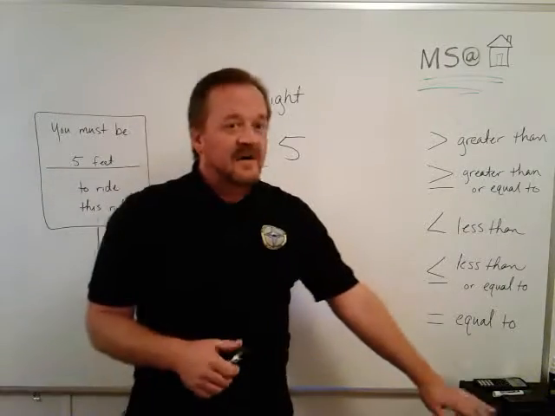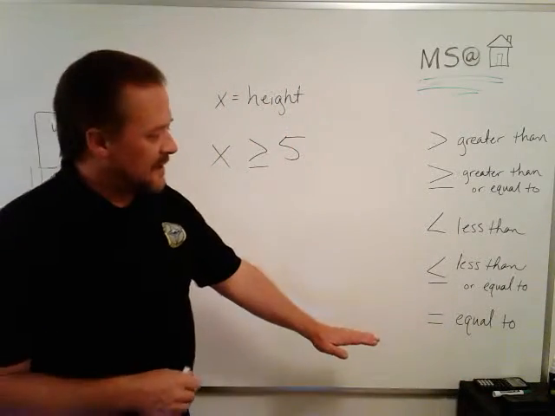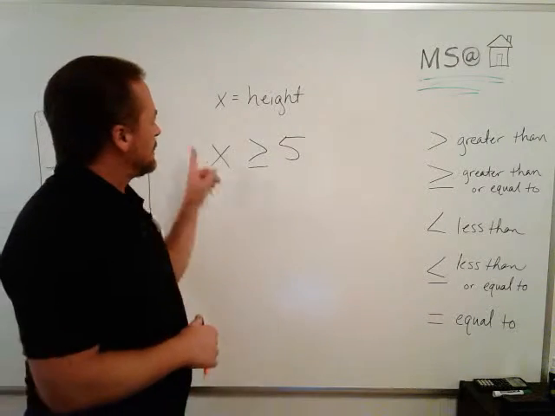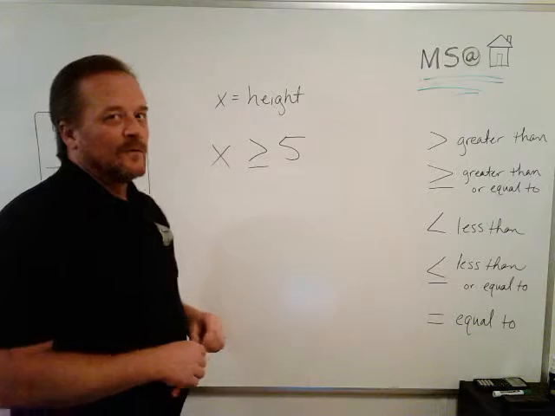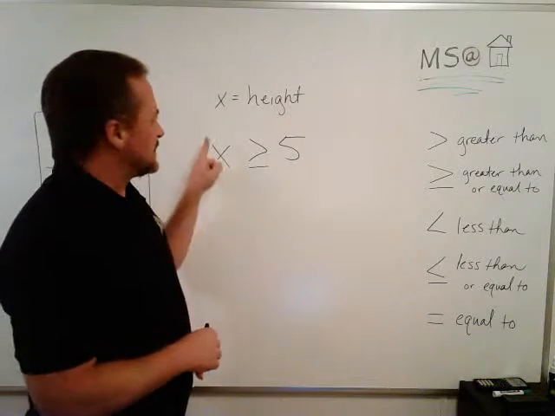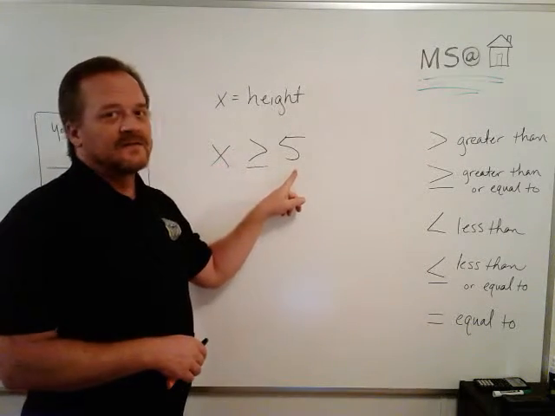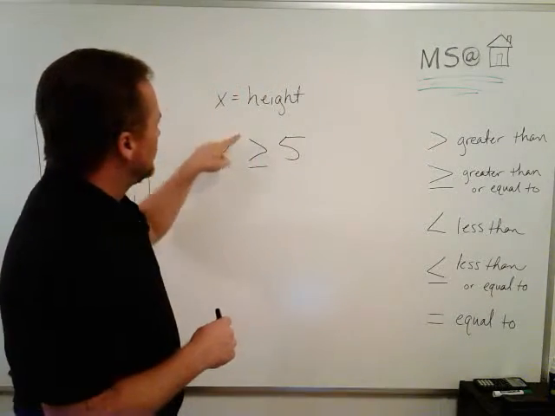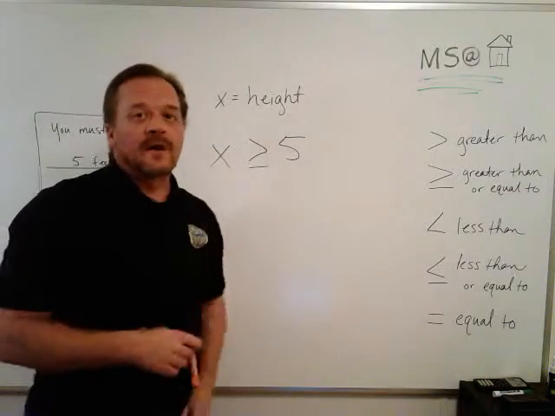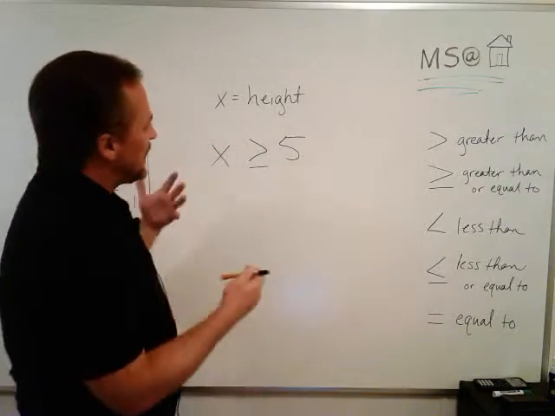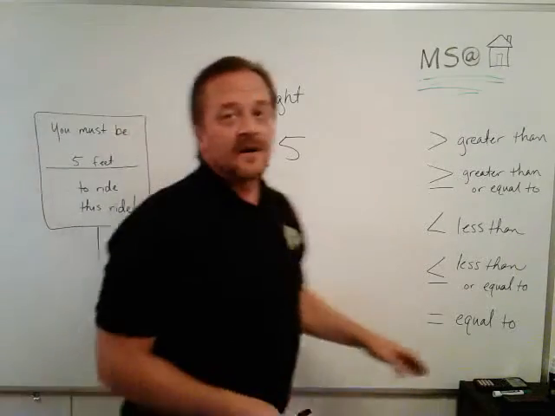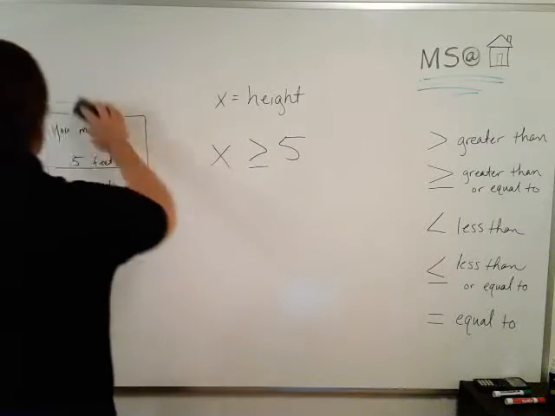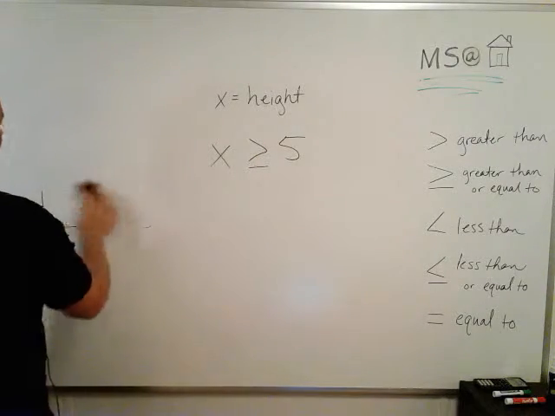If my little son walked up, who's 6 years old, he's only about this tall. I'm going to say he's about 3 feet tall. If I put in his height right here, would that be true? 3 is not greater than or equal to 5, right? So he wouldn't be allowed to go on this ride. Anybody who's 5 or higher can ride on this ride, okay? So that's a very basic introduction to what an inequality is all about. Let me erase this mean sign right here. It's not really mean, it's just trying to keep you safe.